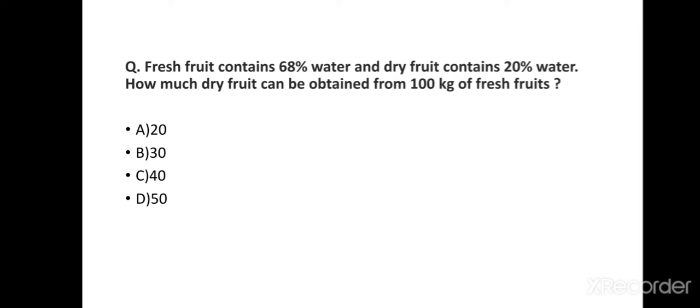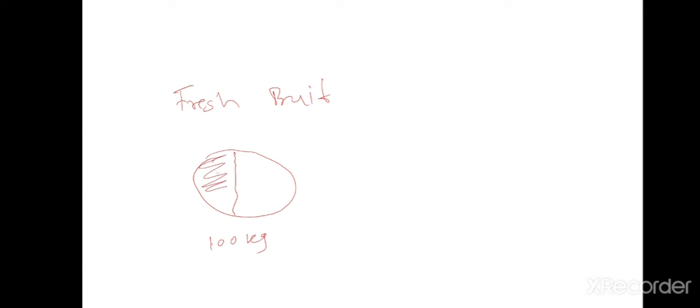To solve this question, we should know that the quantity of pulp always remains constant, either it is fresh fruit or dry fruit. So, understand this. I will draw a diagram. Let's consider a fresh fruit, and we know that fruit contains pulp and water. Here the total weight of fruit is 100 kg, and it contains 40% pulp, that is 40 kg, and it contains 60 kg water.